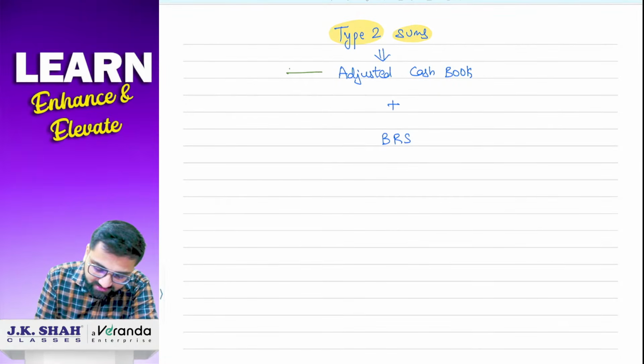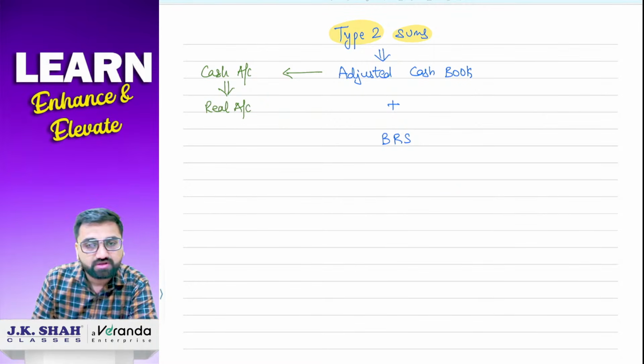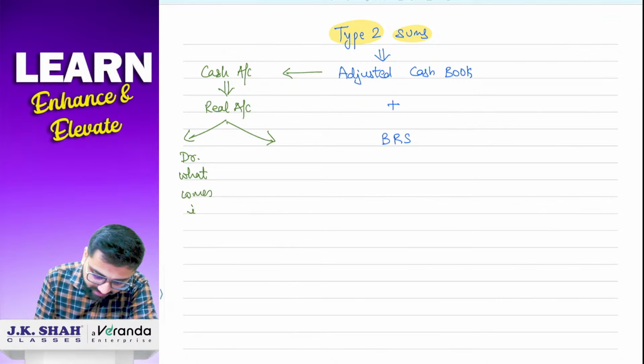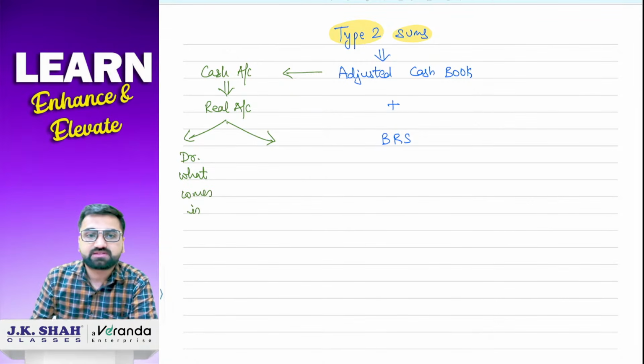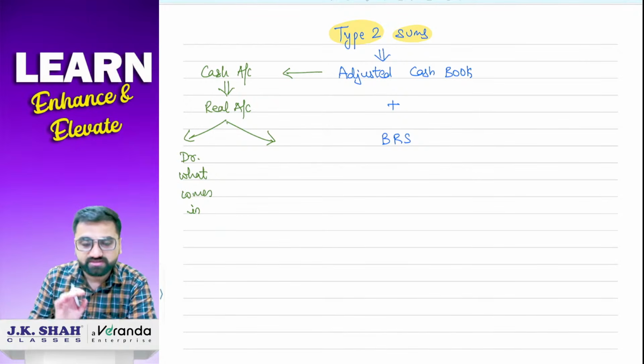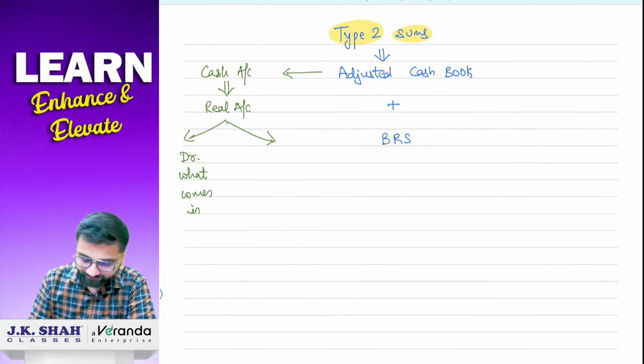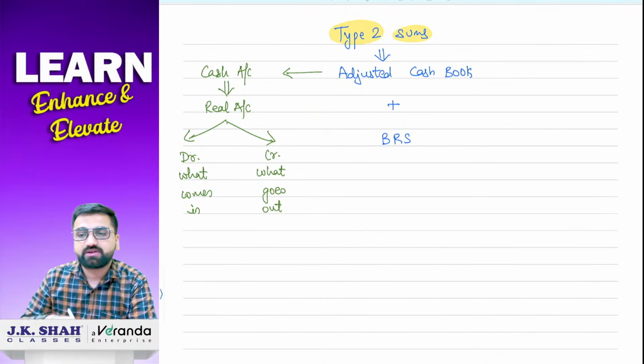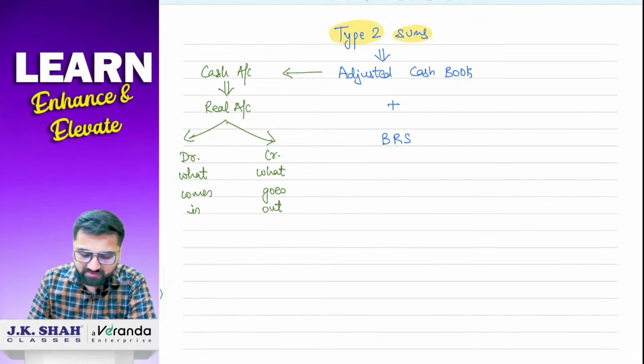I've already told you that adjusted cash book को अपने को treat करना है like cash account. And when I say cash account, we are talking about a real account. Real account means debit what comes in. Whenever cash comes into the business, you debit your adjusted cash book account. And credit means credit what goes out. जब भी पैसा जाएगा business से, in that adjusted cash book you just have to credit. So this is the very basic part.